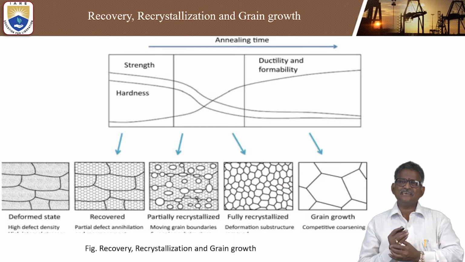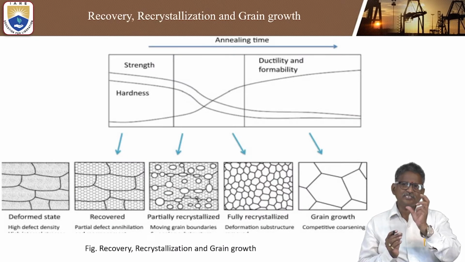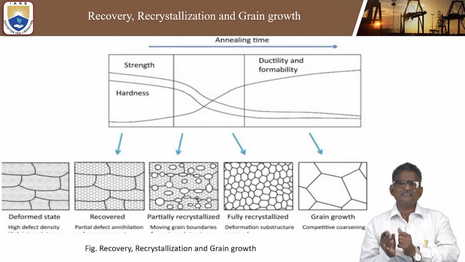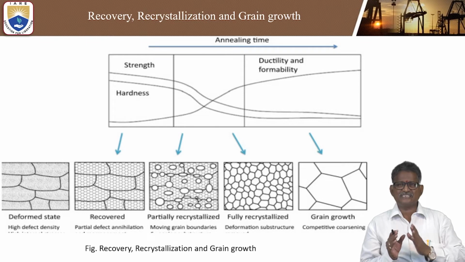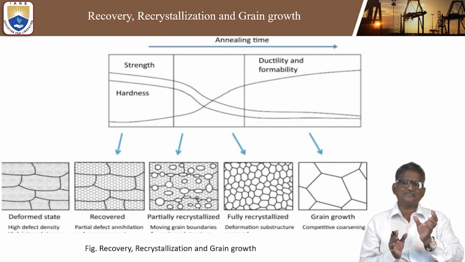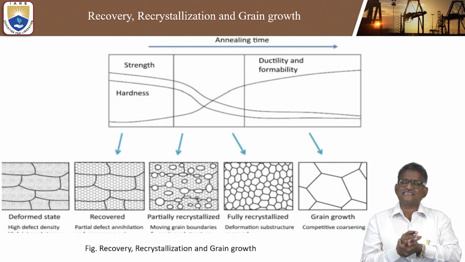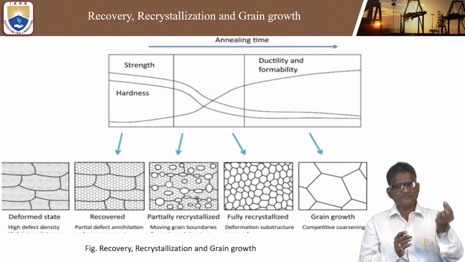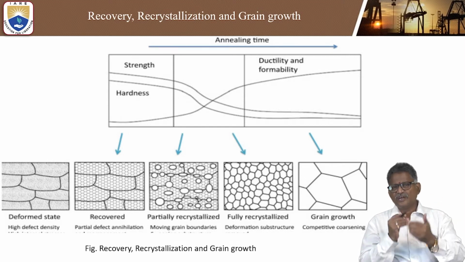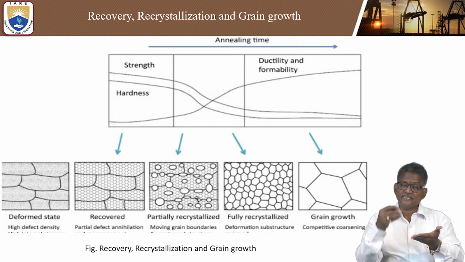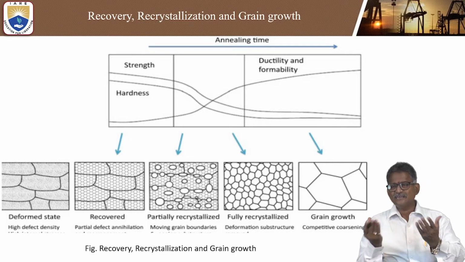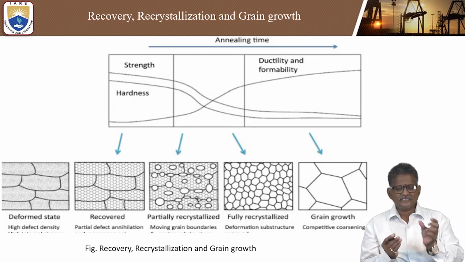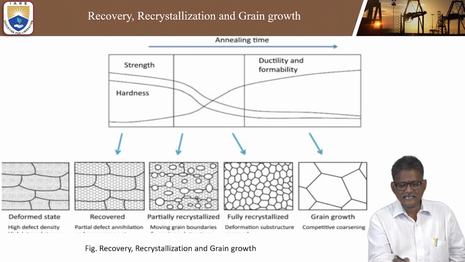Now let us see another concept. What are the important concepts involved in recovery, recrystallization, and grain growth? In this diagram, the student can easily assess what happens inside the structure. If you take any metal, either ferrous or non-ferrous, when heating is done, what will happen inside? In a metallurgical microscope, we can see a clear understanding of the structure.